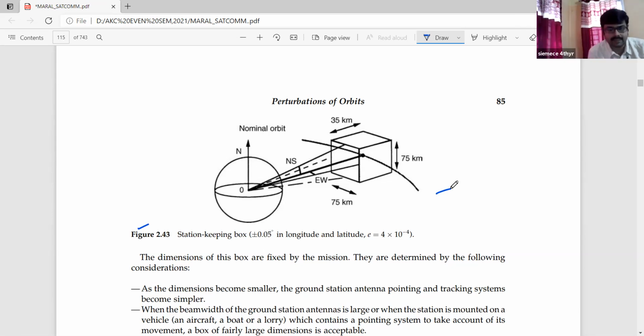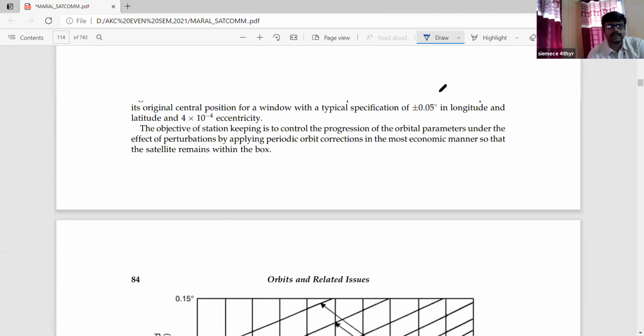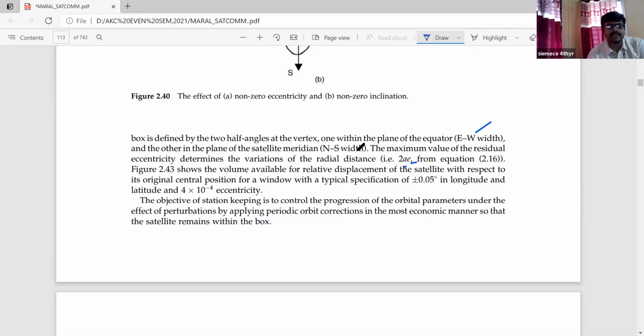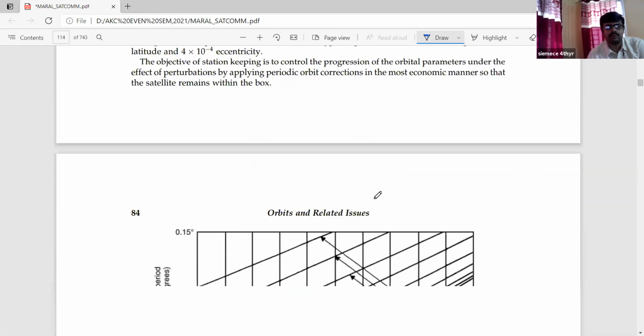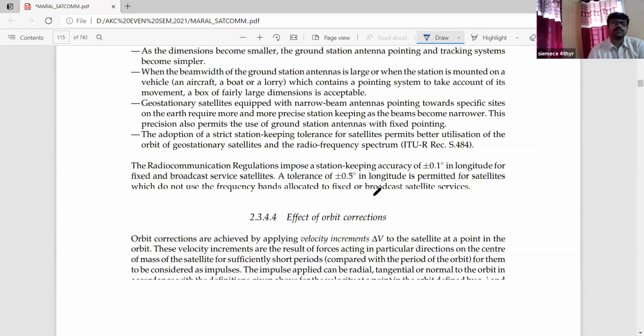In this case, the plus minus 0.05 degree in longitude and the latitude. Obviously, the eccentricity value we have already mentioned, that is 4 into 10 to the power minus 4. Because the twice term is there, we have taken this eccentricity value. When we started the discussion of this parameter, we mentioned the value is generally 2 into something, but in this case the twice term is there, so the eccentricity value will basically be double. So this 4 into 10 to the power minus 4 term will be introduced.